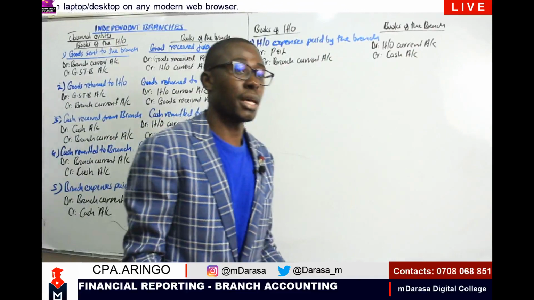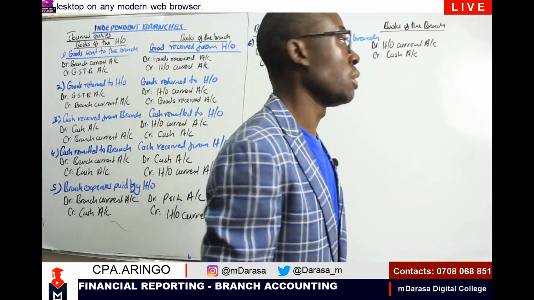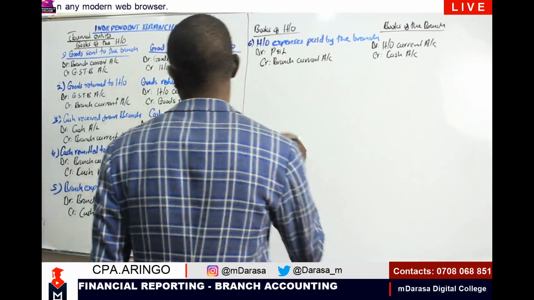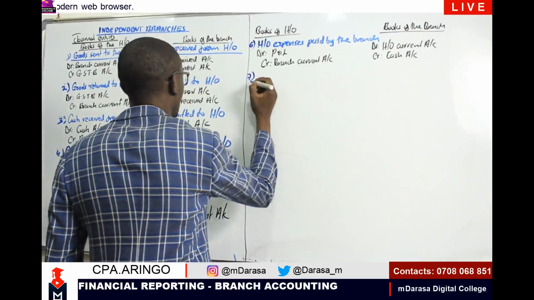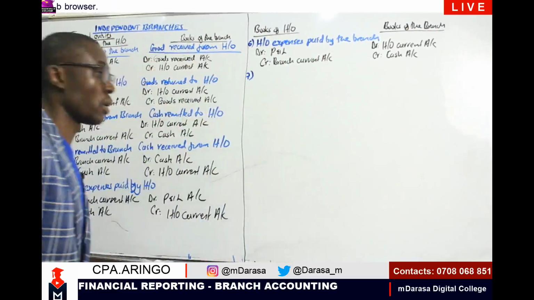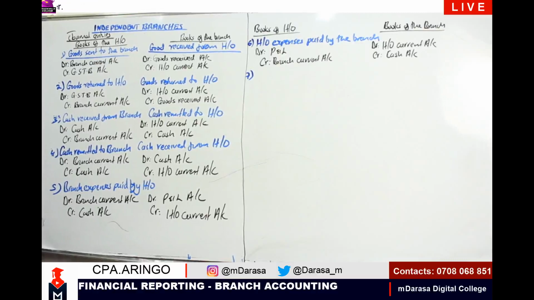Then the next entry will be what? The next entry should give us entry number 7. We will be talking about this entry, which is also very key.